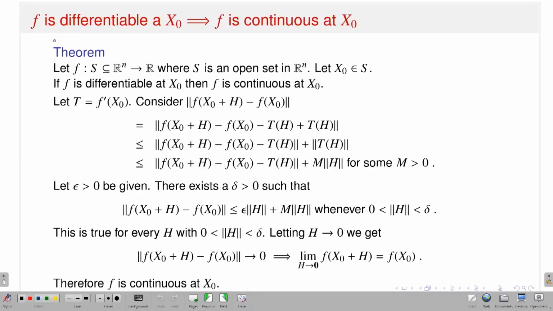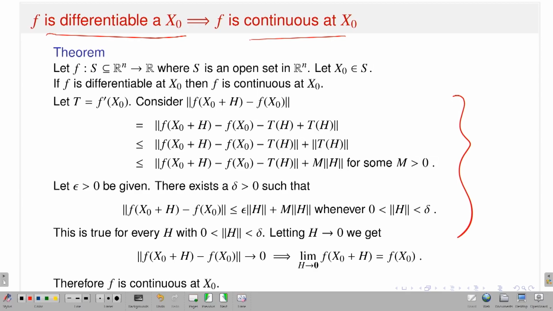Yes, if total derivative exists, then the function is continuous. I already proved that if f is differentiable at x naught, then f is continuous. The proof was discussed in my last lecture, so I should not spend time on that.